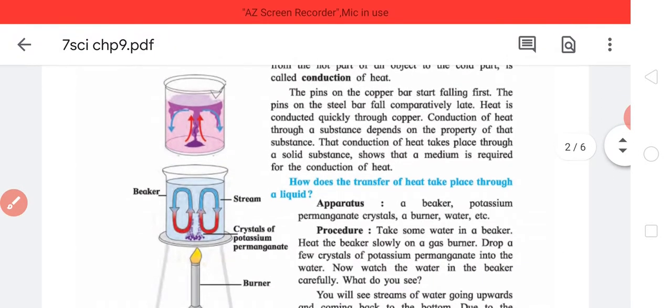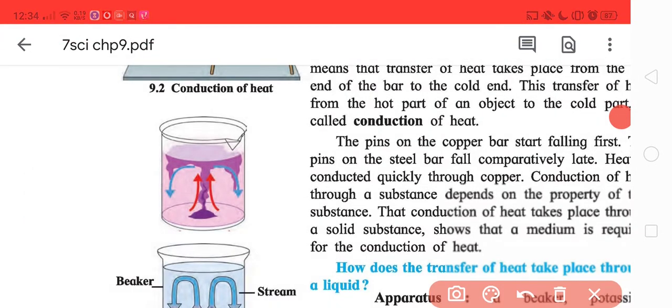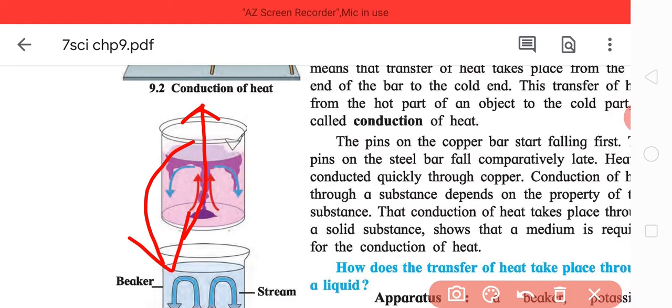So now what will you observe? Basically this is what you will observe. Initially the permanganate crystals go up. And as they go up, some stay upwards while some start going down. This is what you will observe.